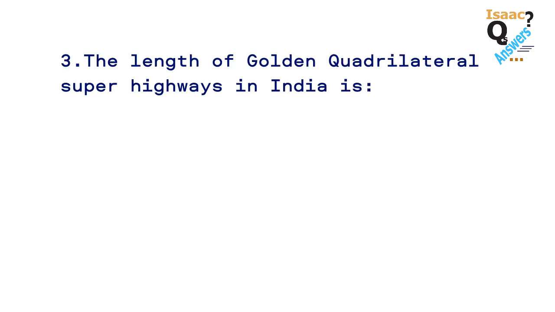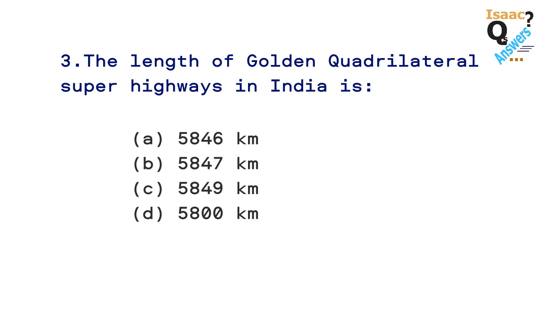Question number 3. The length of golden quadrilateral superhighways in India is. The options are A. 5,846 km, B. 5,847 km, C. 5,849 km, D. 5,800 km. The answer is A. 5,846 km.